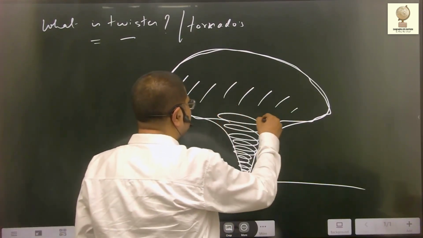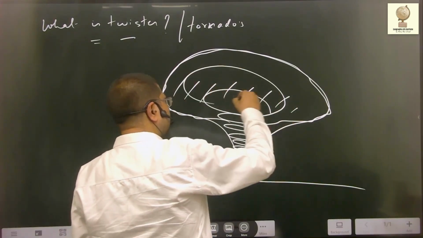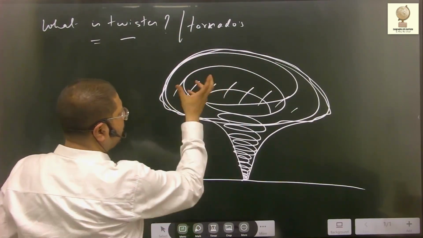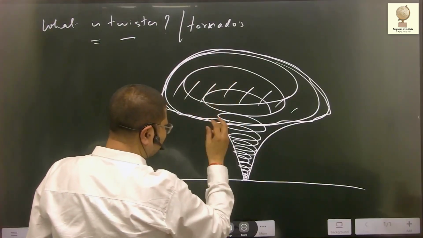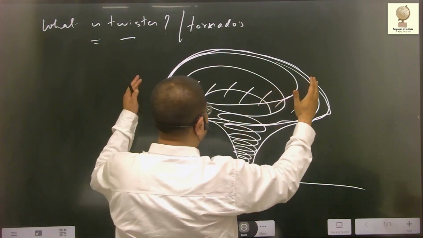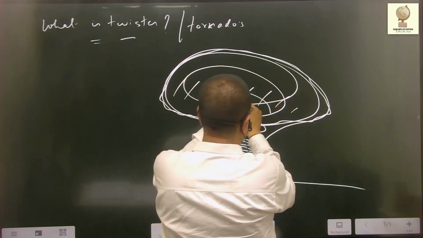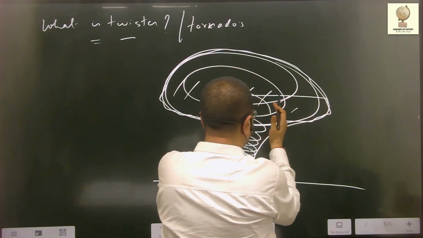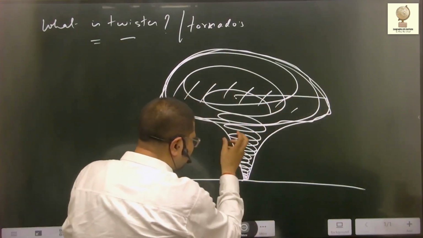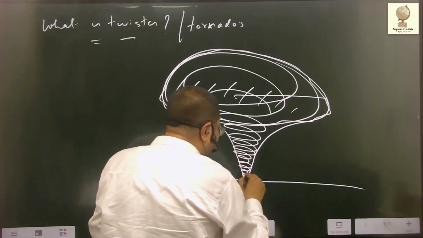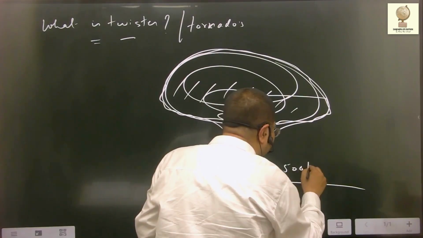This cloud is also rotating. And this velocity of rotation exceeds, because as the distance from axis of rotation decreases, this is huge. As this distance decreases because of conservation of angular momentum, velocity of rotation goes on increasing towards the ground. And at the surface, this velocity exceeds 500 kilometers per hour.